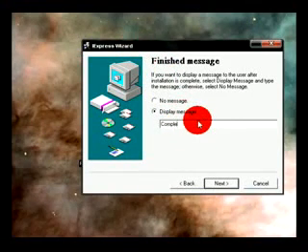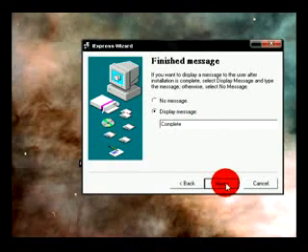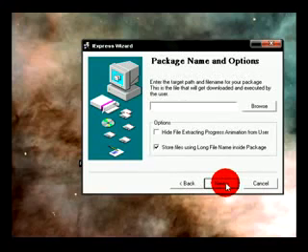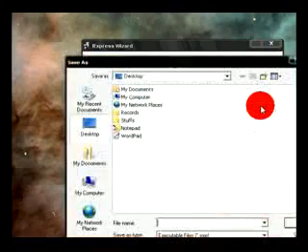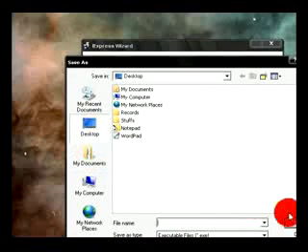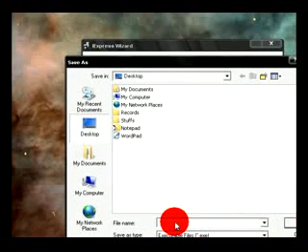This is the message that they should get at the end. Complete, Next. Enter the path the package is downloaded to, just desktop, Philips camera. Save.